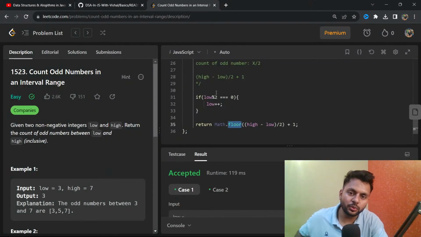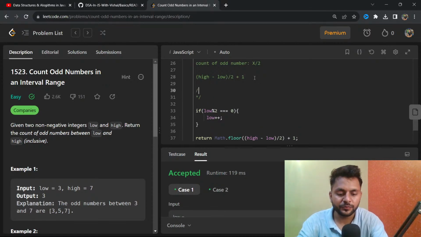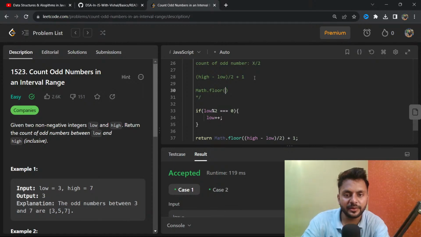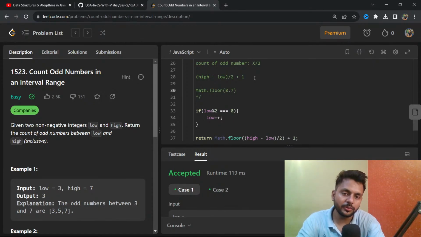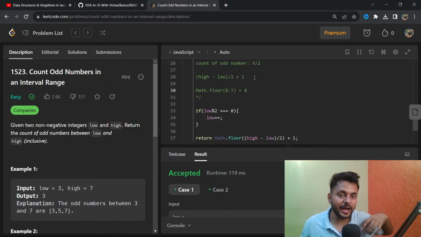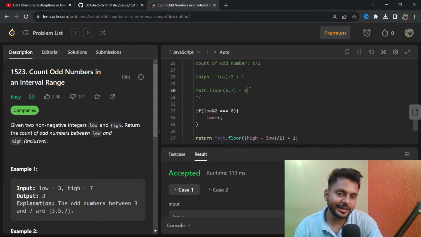So what Math.floor does is return a floor value. And what is the floor value? Let's say if I pass 8.7 here, it will return 8. I can say it is the largest integer that is smaller than that number. There can be many integers smaller than this, 1, 2, 3, 4, 5, 6, all are smaller, but 8 is the largest integer which is smaller than this. So it returns that.